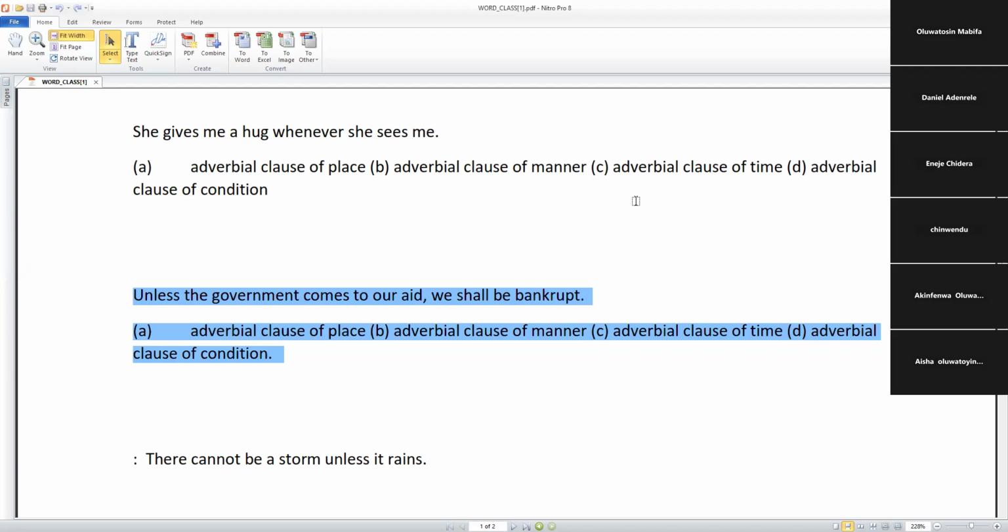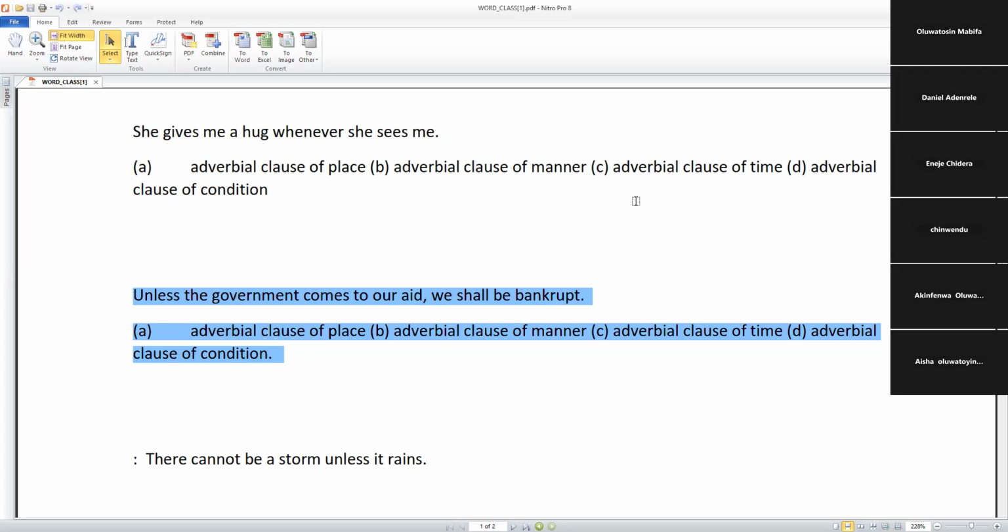Hello, what is a clause? All we are treating as adverbial clause, why is it a clause? I'm listening.